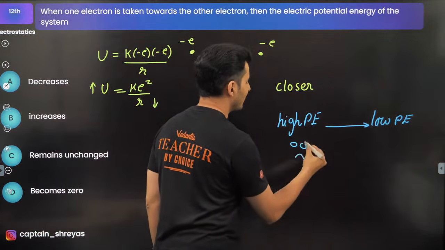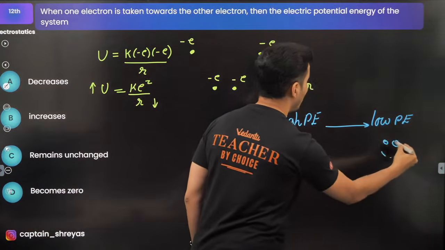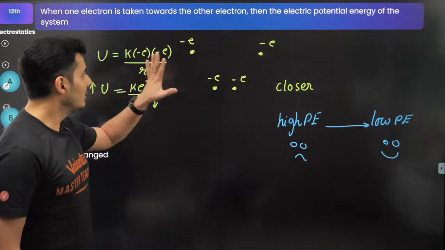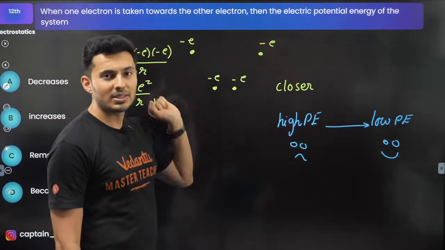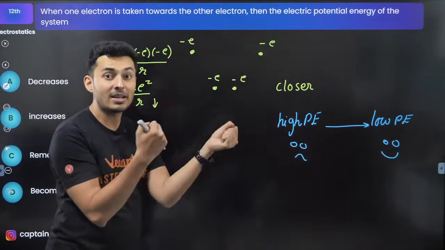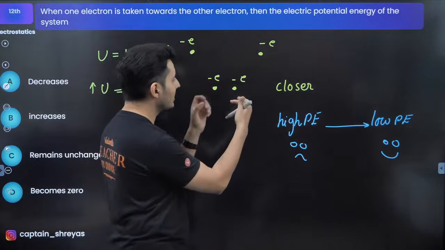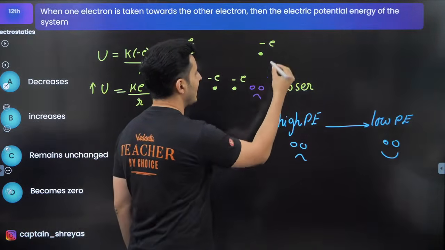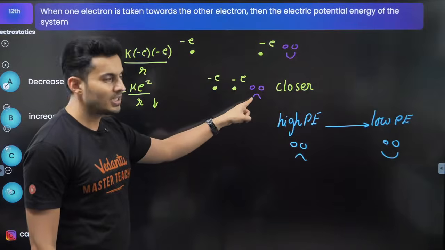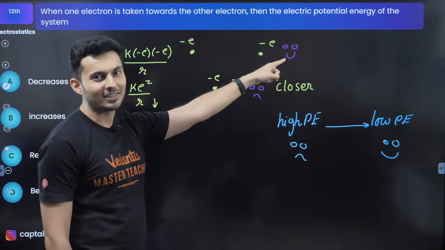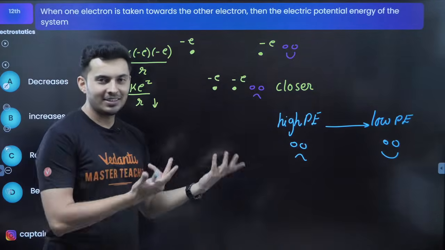This is going to be a sad phase, this is going to be a happy phase. So in these two situations, who is happy, who is unhappy? When the electrons are repelling each other, obviously when they are closer, they are definitely going to be sad, and here they will be much happier. So this is high potential energy, this is low potential energy.